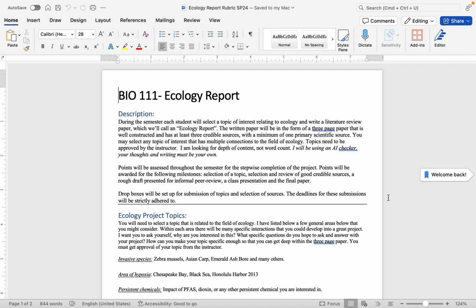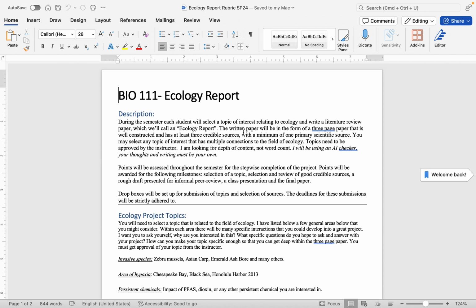Explain the expectations for your ecology report. So your ecology report is going to be a literature review paper. So you're going to read scientific literature about a topic of your choosing. During the semester, each student will select a topic of interest relating to ecology and write a literature review paper, which we'll call an ecology report.